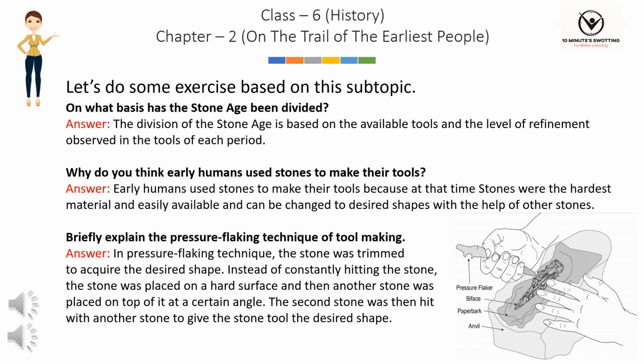Briefly explain the pressure flaking technique of tool making. Answer: in the pressure flaking technique, the stone was trimmed to acquire the desired shape. Instead of constantly hitting, the stone was placed on a hard surface and then another stone was placed on top of it at a certain angle. The second stone was then hit with another stone to give the stone tool the desired shape.